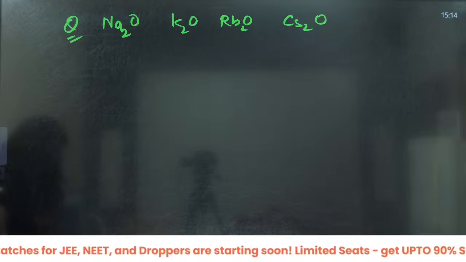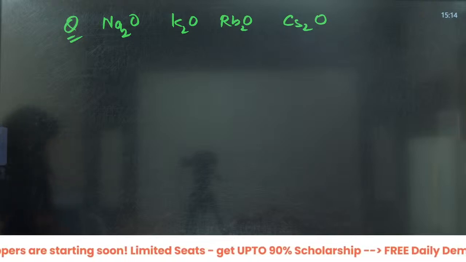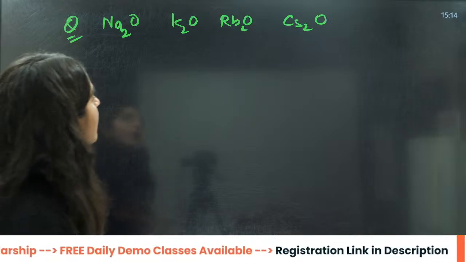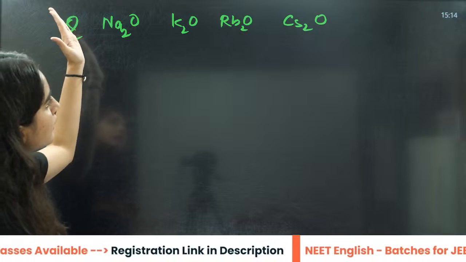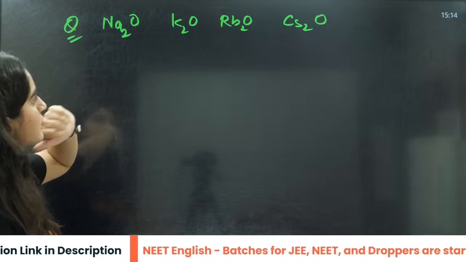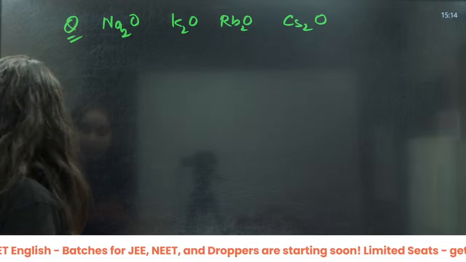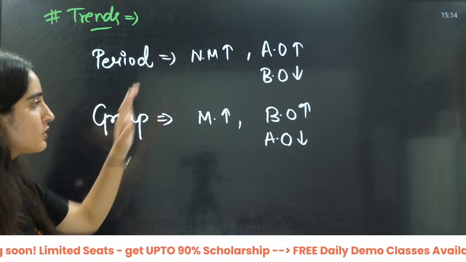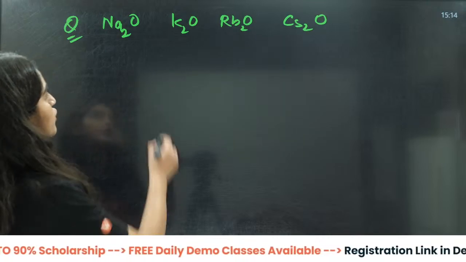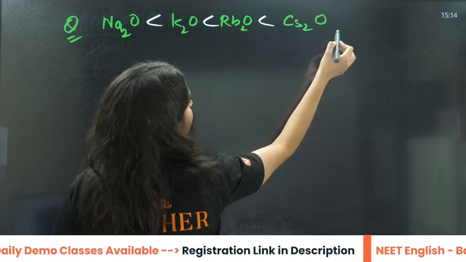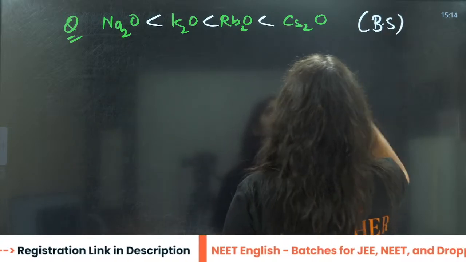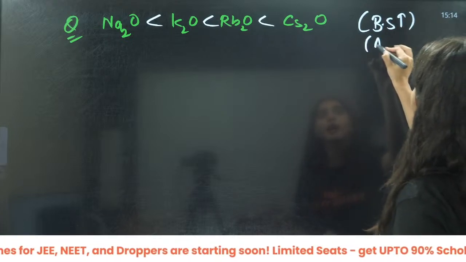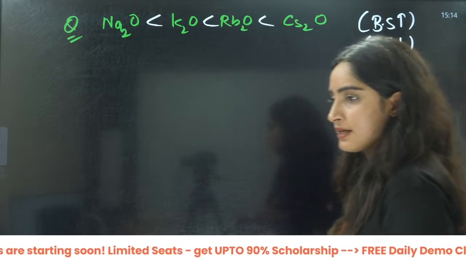This is basically down the group, group number 1. Down the group, I told you that metallic character is increasing. So basic strength will increase here, and acidic strength will decrease here.